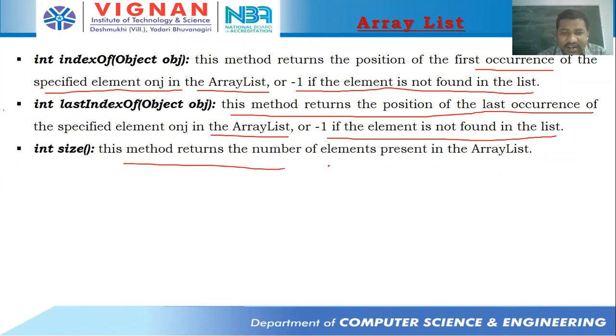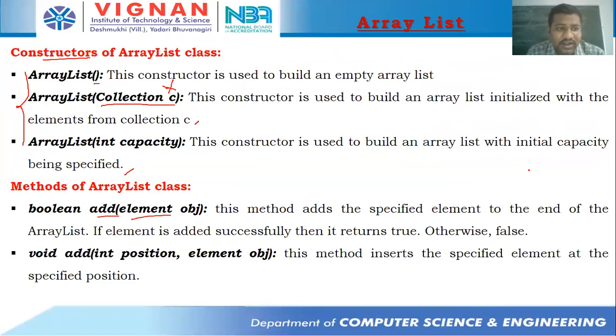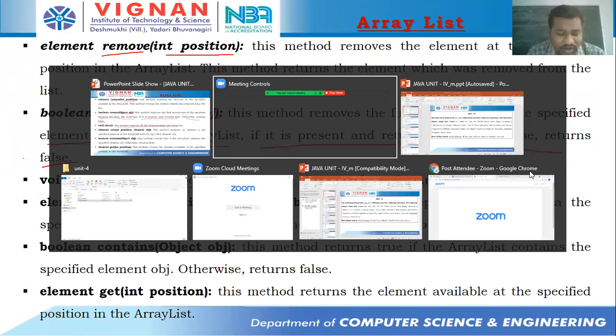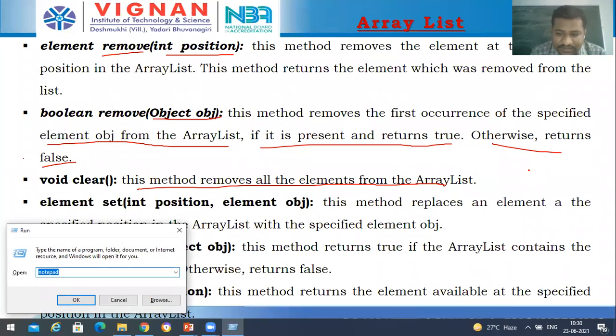int size: this method returns the number of elements present in the array list. Okay, these are all going to be the methods that are available in array list. Now let's enter into the programming of array list.